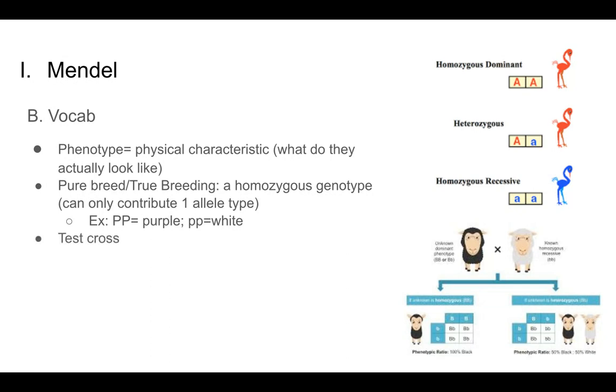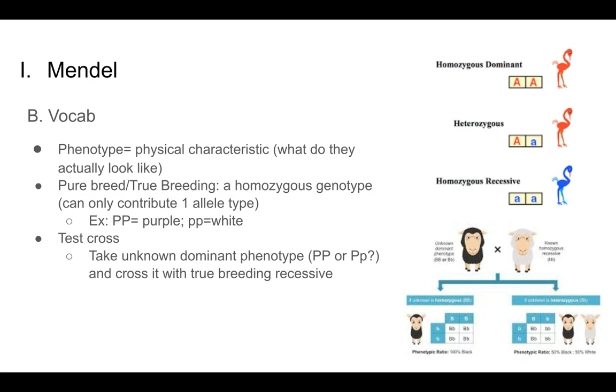So why are true breeding, pure breeding organisms even important to talk about? Because there's something called a test cross that Mendel introduced us to, but that often is talked about in a lot of question sets and experiments. A test cross is what you would do if you have an organism that is the dominant phenotype, but you don't know what their genotype is, meaning you don't know if they're homozygous dominant or heterozygous.